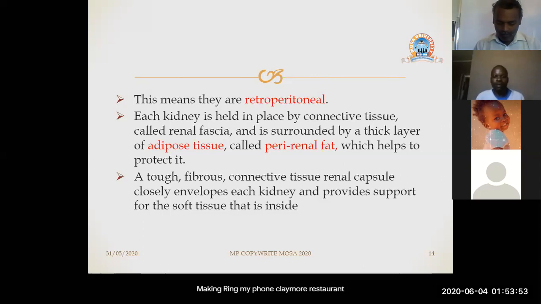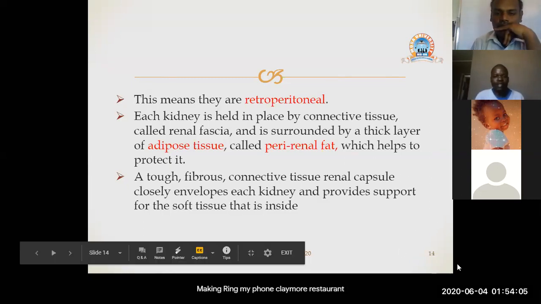A tough fibrous connective tissue called the renal capsule closely envelopes each kidney and provides support for the soft tissue that is inside.